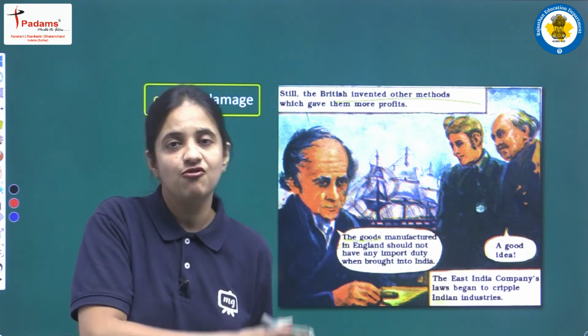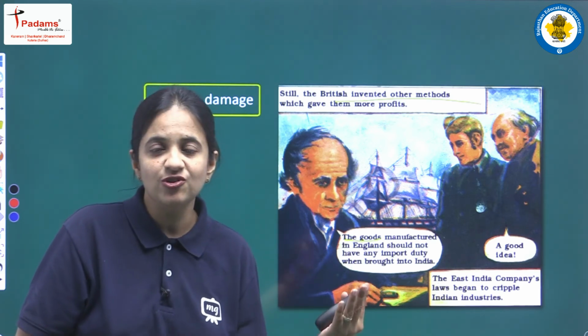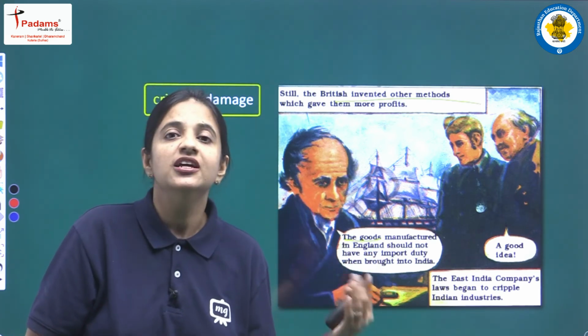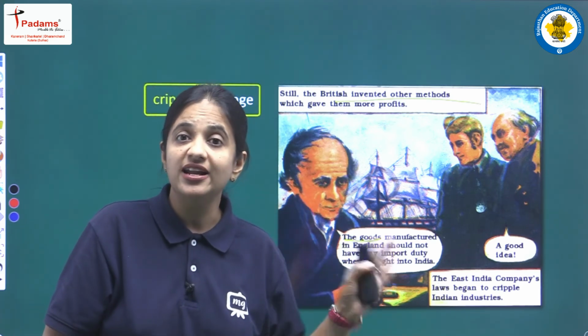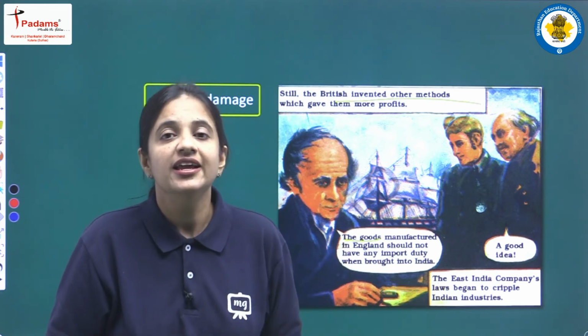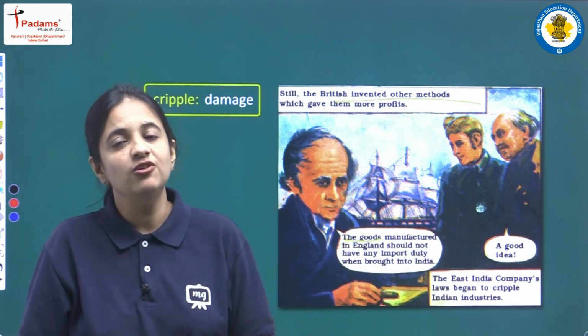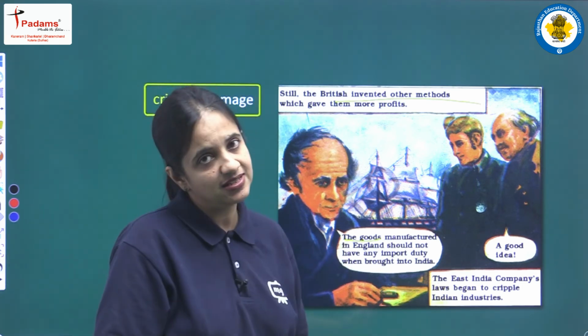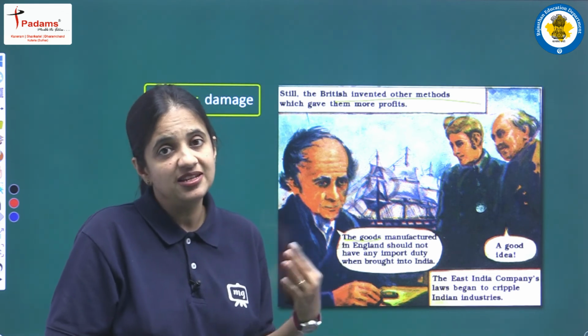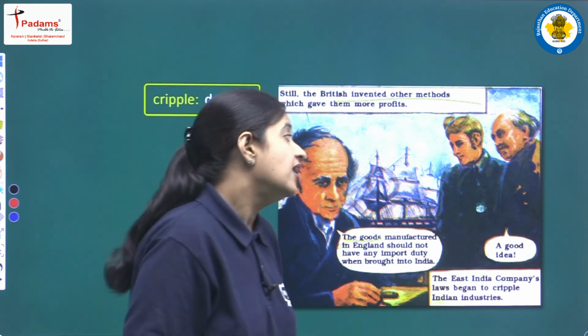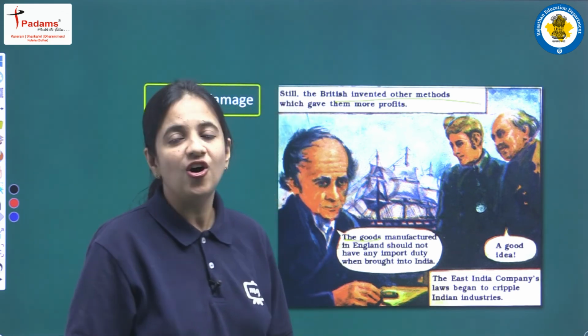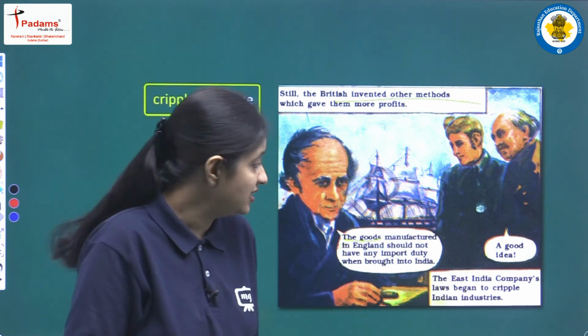Why? Because there is no import duty on the English stuff. So Indian markets will be full of that stuff. This is a very strange but very horrible plan, and obviously all the Britishers were very happy with this idea.